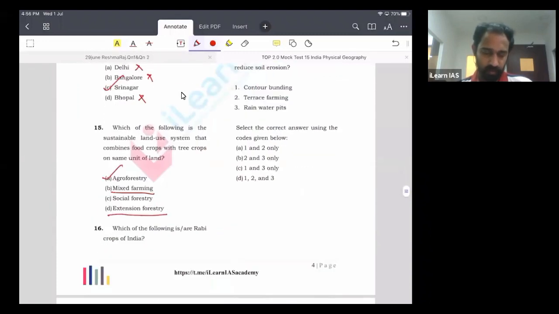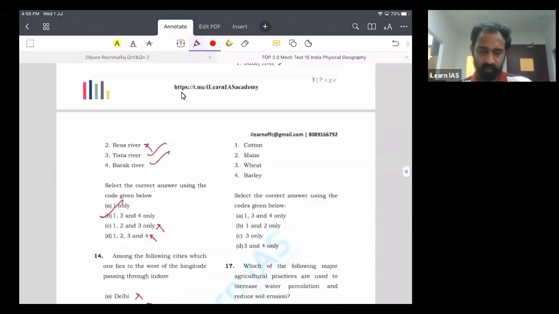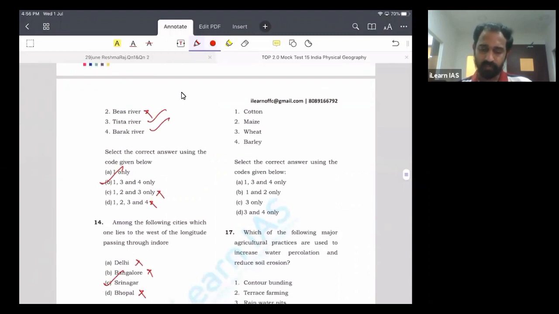So next question, you have to identify rabi crops of India. Wheat is the most important and famous rabi crop of India. Barley is also a rabi crop. Cotton and maize are both kharif crops. What are the other rabi crops of India? Mustard is there, gram is there. All of them are important rabi crops of India. So here the answer is D.